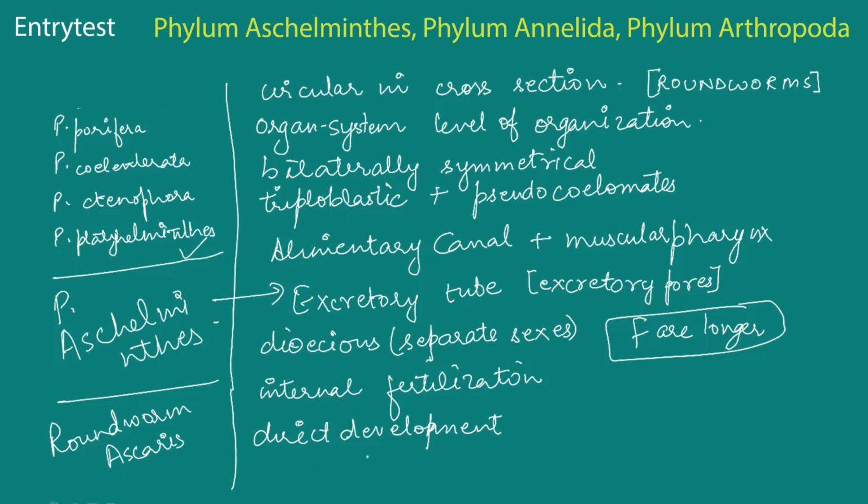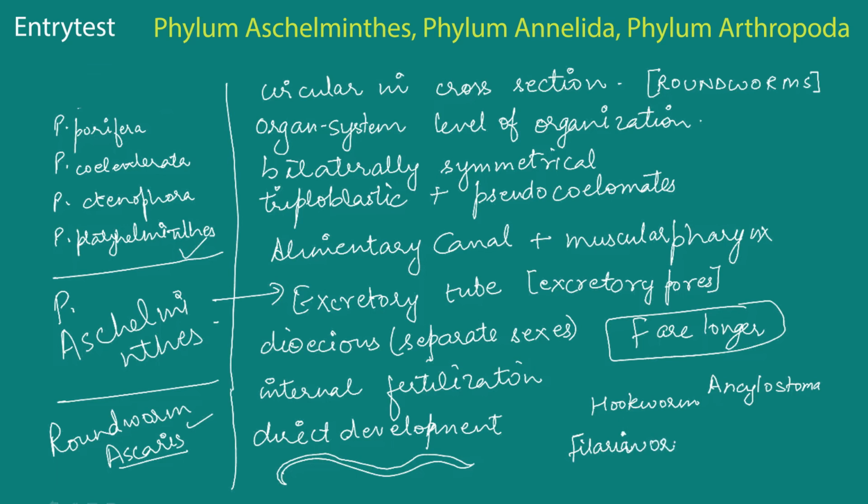So it's a very simple organism, and it can form itself into circles or look like a round figure. Some examples are the common roundworm, also known as Ascaris. Apart from that, the hookworm, which is scientifically known as Ancylostoma, and the Filaria worm, that is scientifically known as Wuchereria.